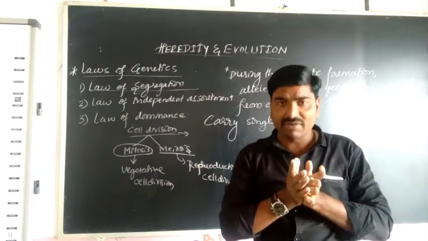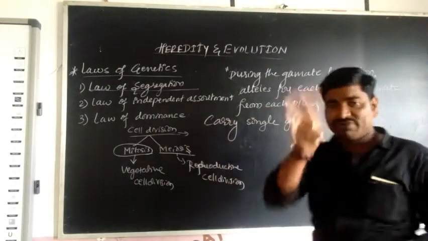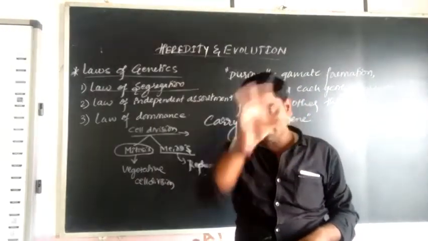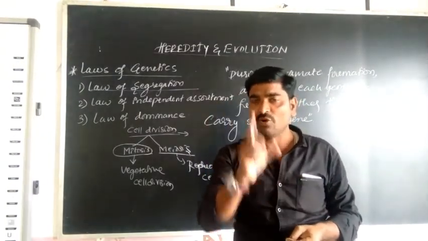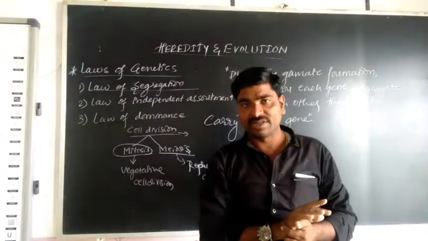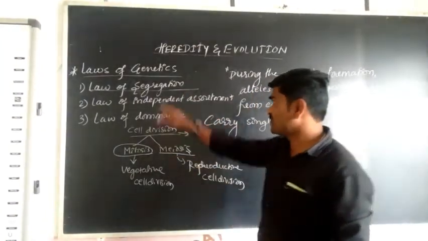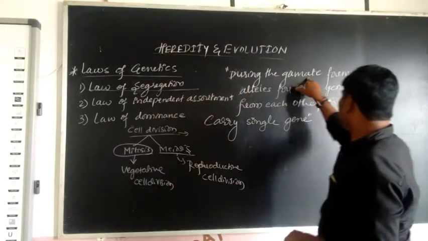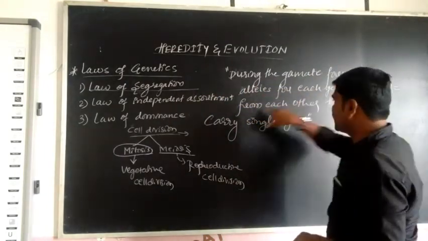The formation of a single gamete occurs to carry only a single gene. That is the law of segregation. Is it clear? During gamete formation, alleles for each gene segregate from each other.